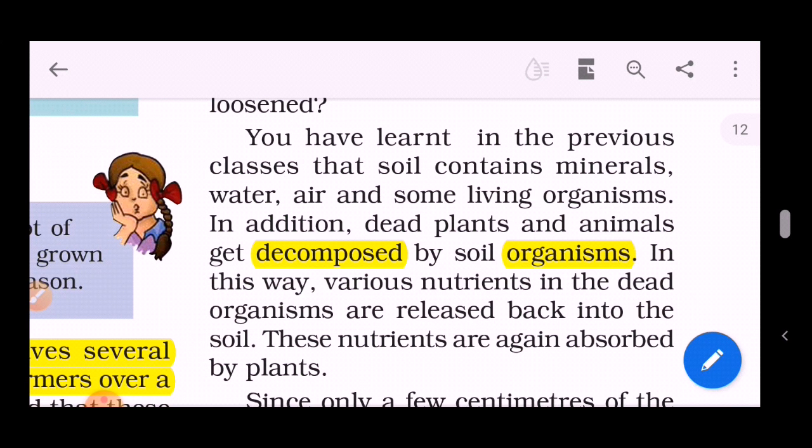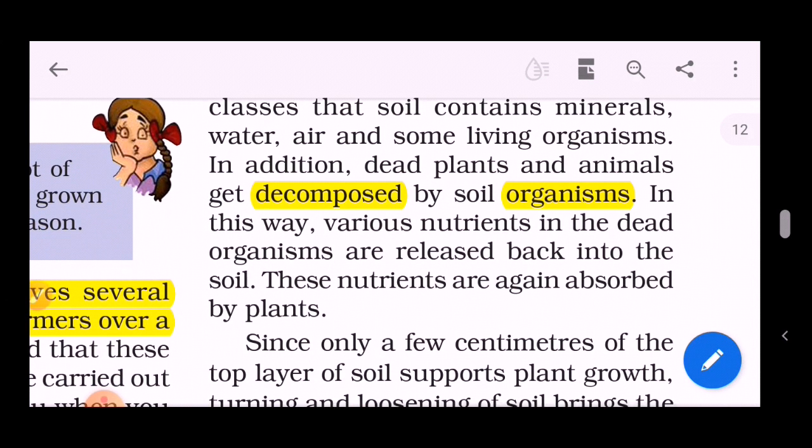Please make sure of decomposition and soil organism. Decomposition is nothing but the soil organisms break down the dead components and take the nutrients from the dead plants or animals for themselves.